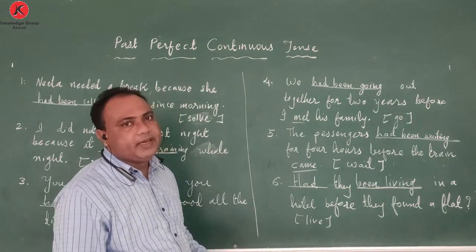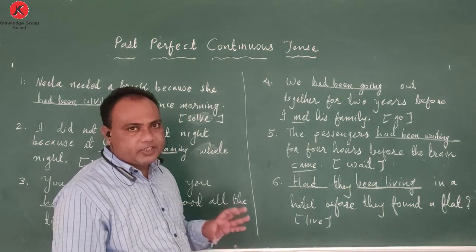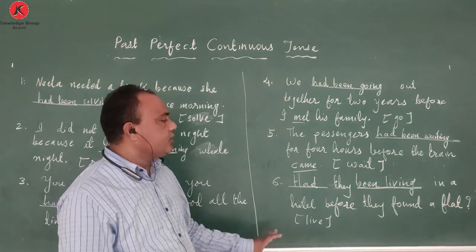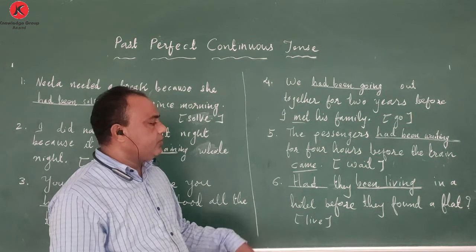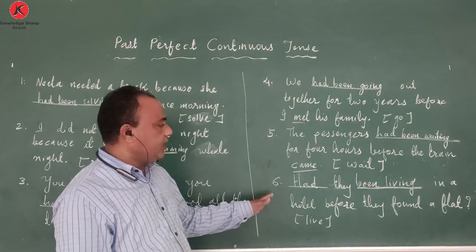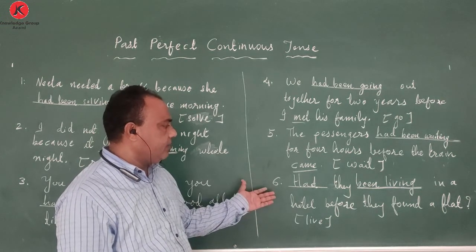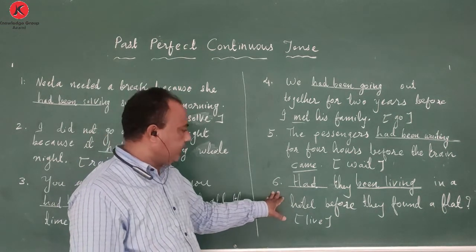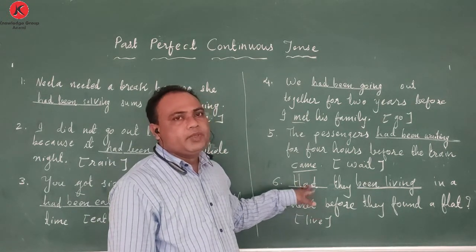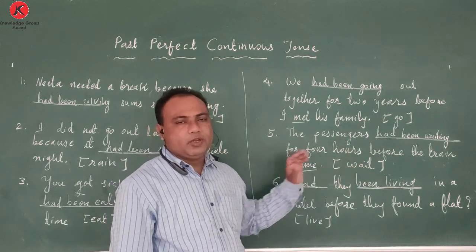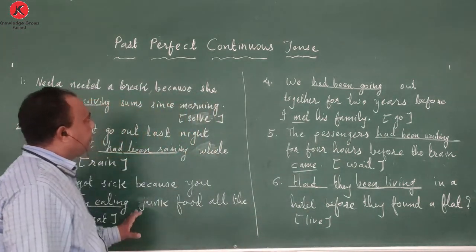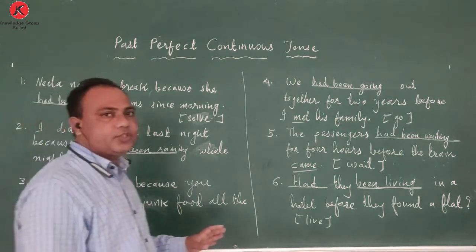Before finding a flat, they had been living somewhere. Now, where they had been living is what the question is asking about. Because before they found a proper flat for themselves, where were they staying, or where had they been staying? That is what it indicates. So, it's a process. An activity started somewhere, continued for some time, and also ended before they found the flat. So this is the way you have to use past perfect continuous tense.